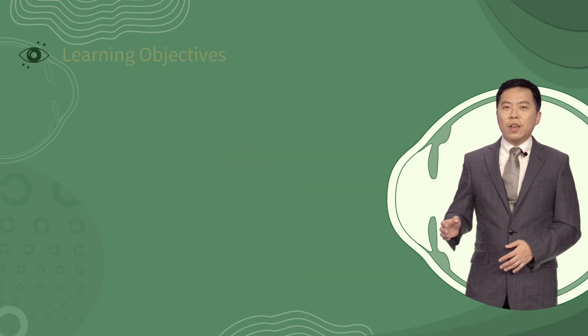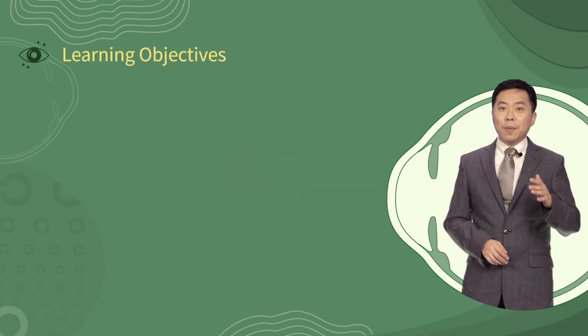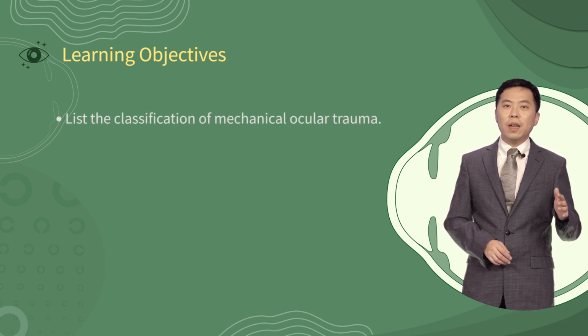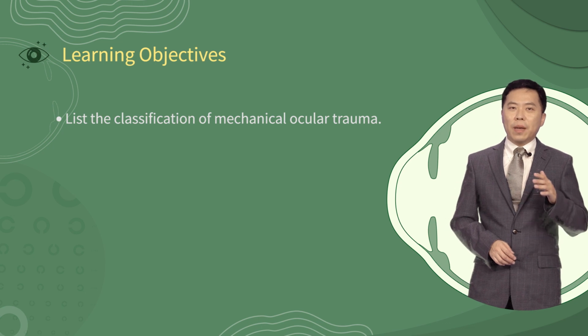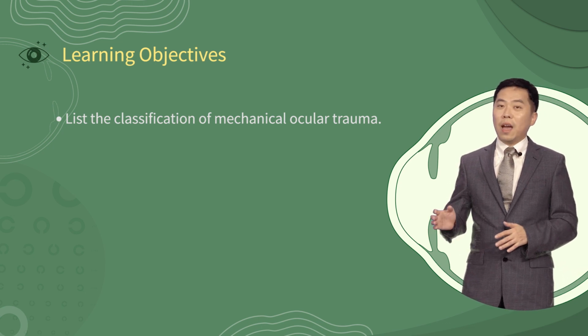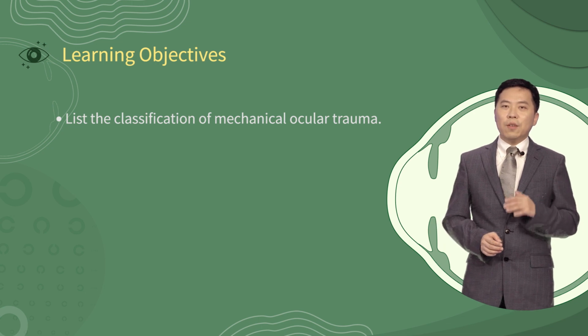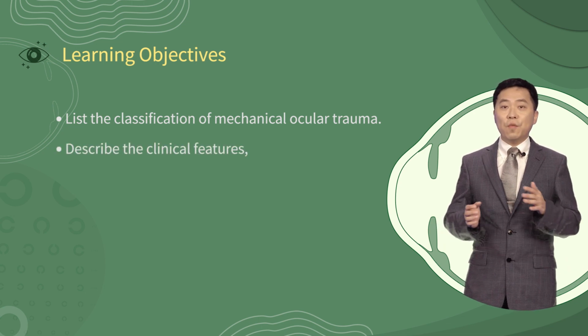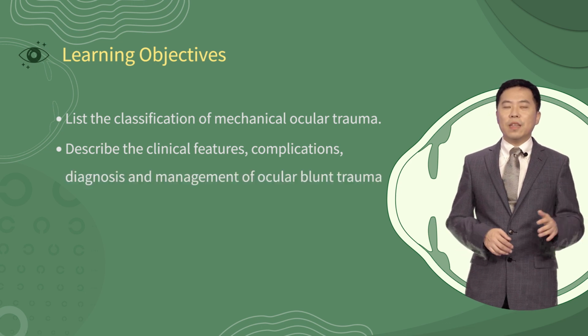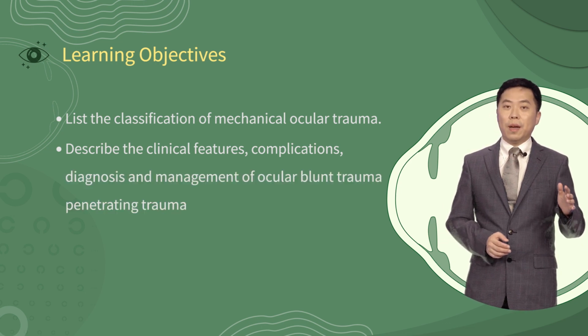These are the learning objectives today. You are expected to list the classification of mechanical ocular trauma. Within several types of mechanical trauma, blunt trauma and penetrating trauma are the most common types. You are expected to describe the clinical features, complications, diagnosis, and management of this type of trauma.